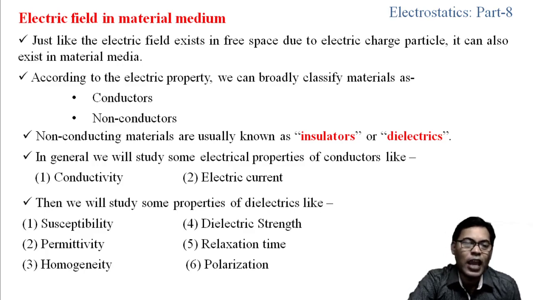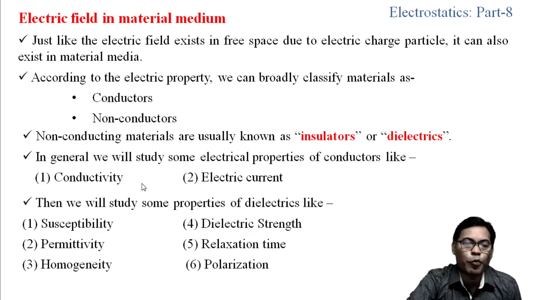Here, according to the electric property, the materials are broadly classified as the conductors and non-conductors. Mainly the non-conducting materials are generally known as the insulators, or it is also known as the dielectrics. So, here some electrical properties of the conductors and the dielectrics we are going to see.